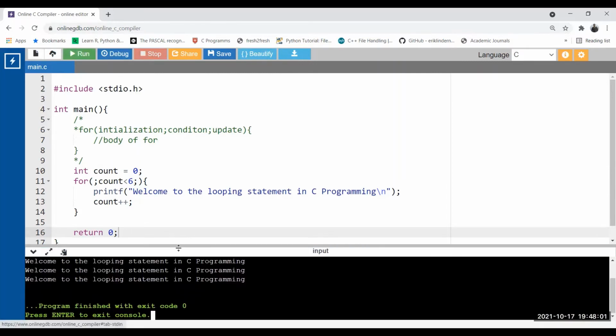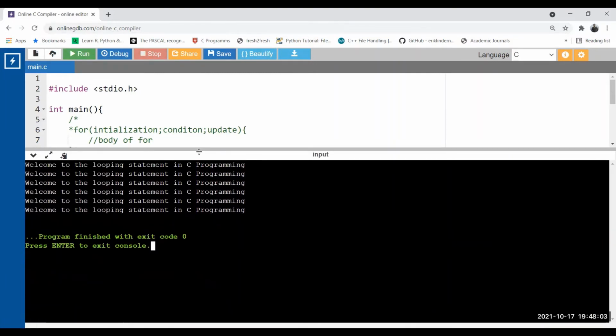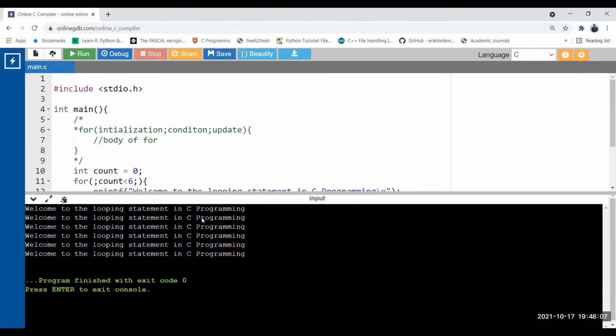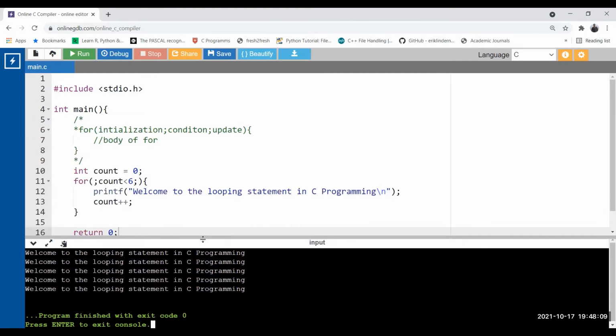Now see, we get the same output again. Same line gets printed 6 times. But I have written the for loop in a different way over here. So what will the compiler do here?